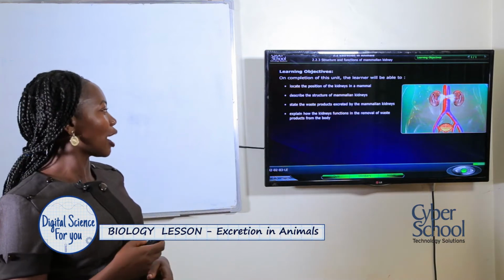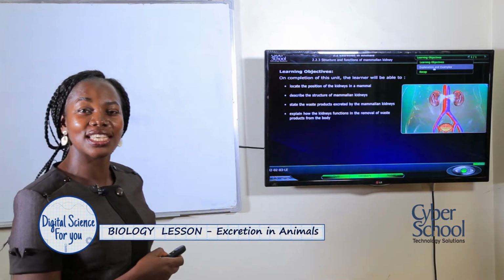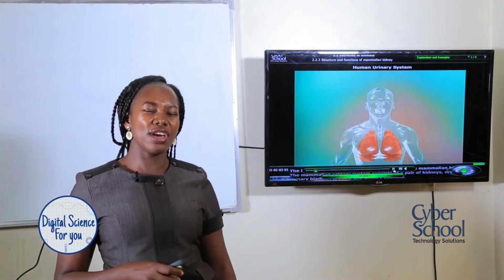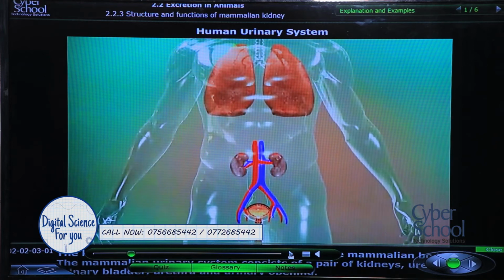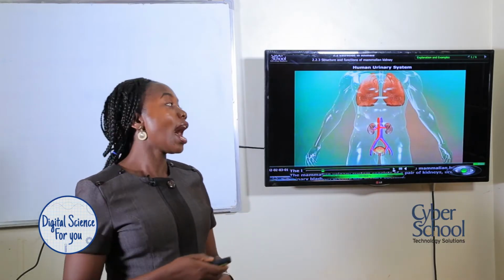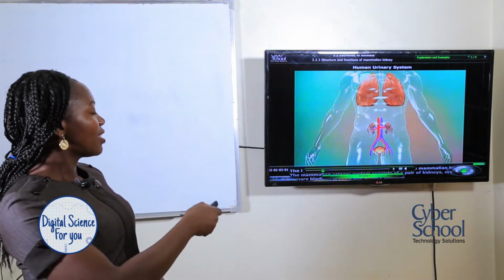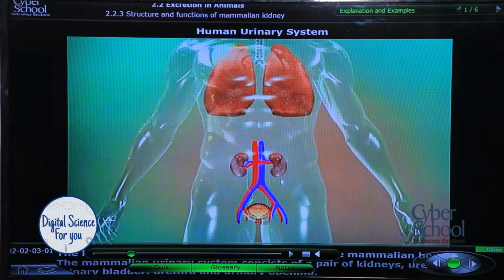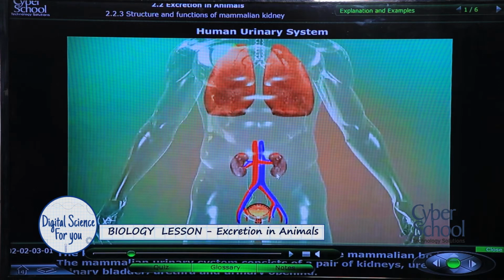We look at the position of the kidney in the body. Every mammal, or every human being, let's bring it closer to ourselves, has got 2 kidneys. And looking at this structure, we can see where exactly the kidneys are located. The 2 kidneys are located at the back of our bodies. I could say the spinal cord is in between the 2 kidneys. And as we can see, they are bean-shaped structures, red-brown in color.